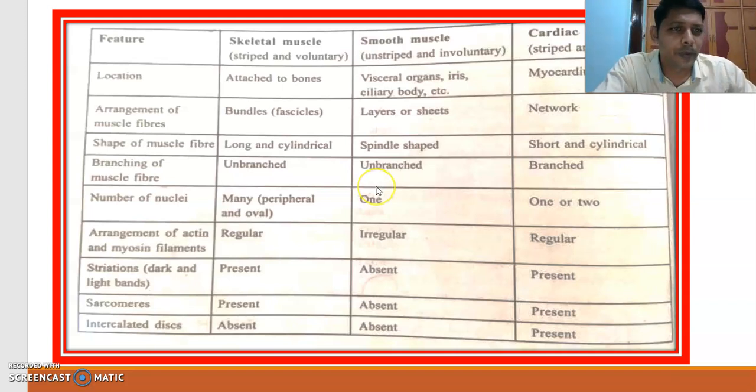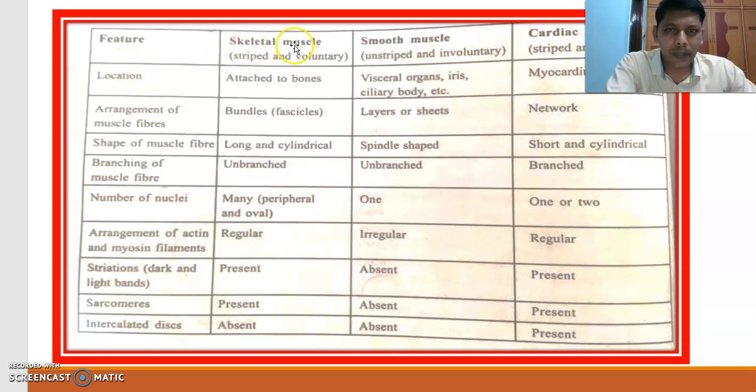Okay, this is another lesson about muscular tissue, a comparative study of skeletal muscle, smooth muscle, and cardiac muscle. It is a part of structural organization in animals. It is very important. Generally, in the NEET exam, they ask one bit from the muscles. If you do a comparative study, you can answer that bit with ease, without much difficulty. Okay, let us start our topic.